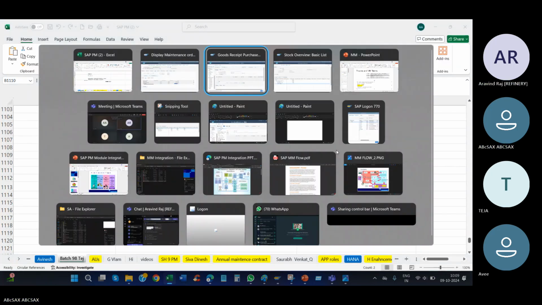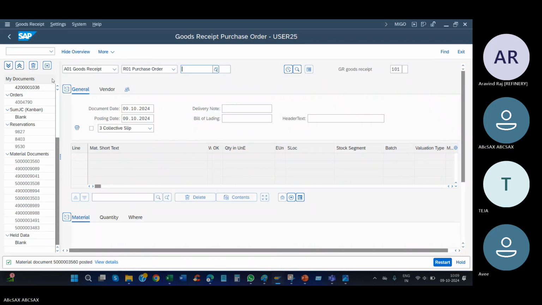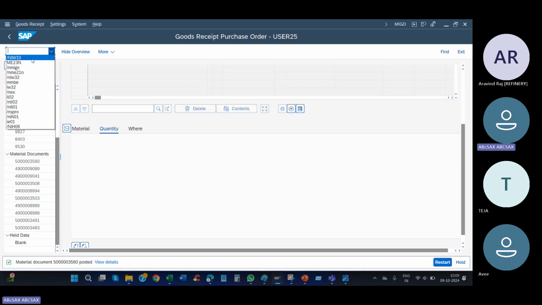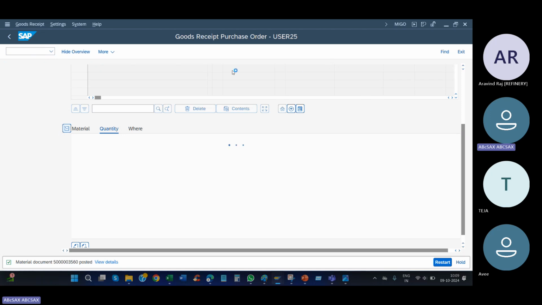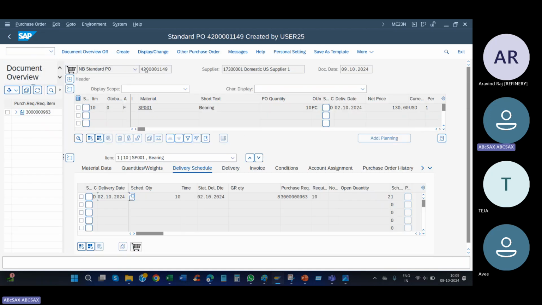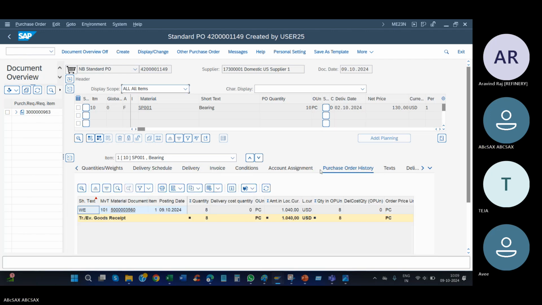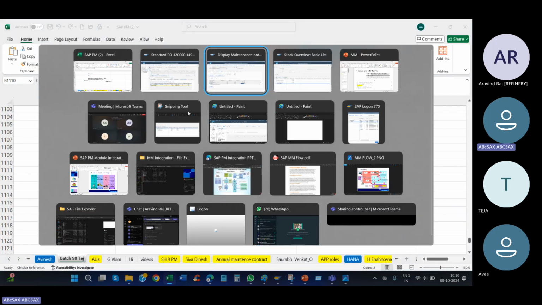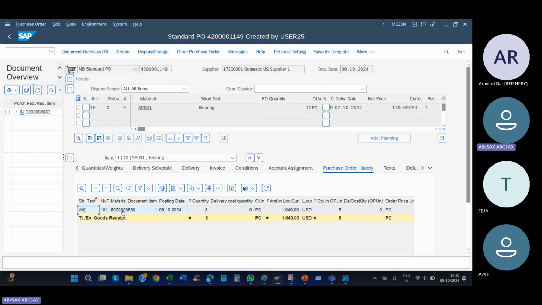Now go to the PO. You can see your material. VDC rental, you can check here. Go to the PO, ME23N, just to see. I think it is going fast. Good. You can see the new tab I told you about, purchase order history. Here you can see the material document number created against this. That is MM, I'm just telling. So material document is posted. Now go to the work order.